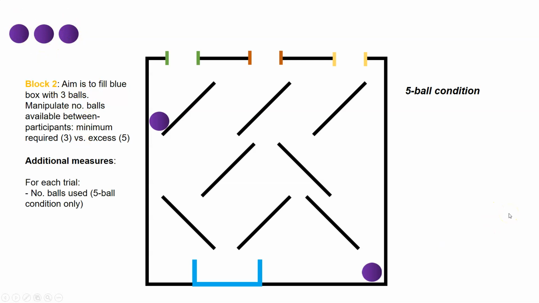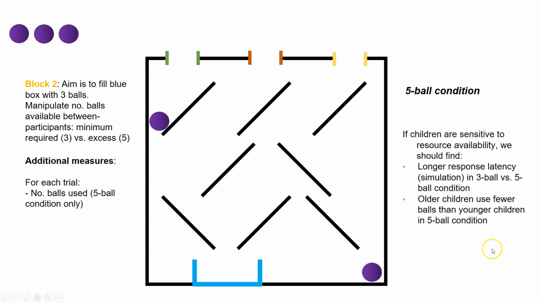So for this block, we'll also measure the number of balls used in the 5-ball condition as a proxy for exploration. And here we expect to find longer response latency in the 3-ball condition, and that older children will use fewer balls than younger children.